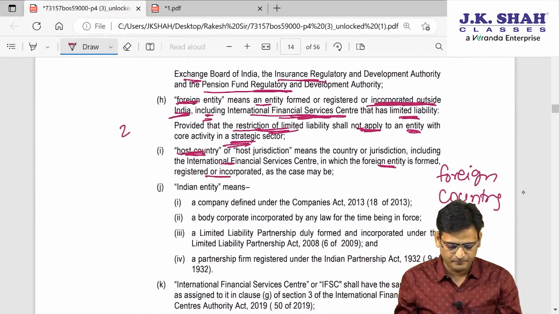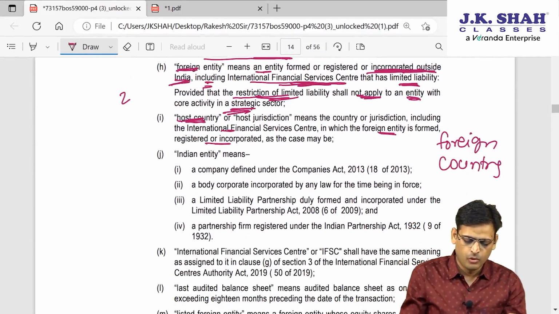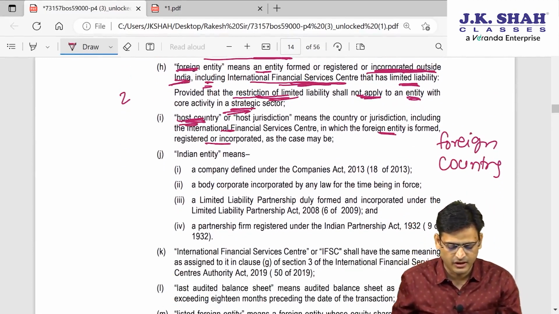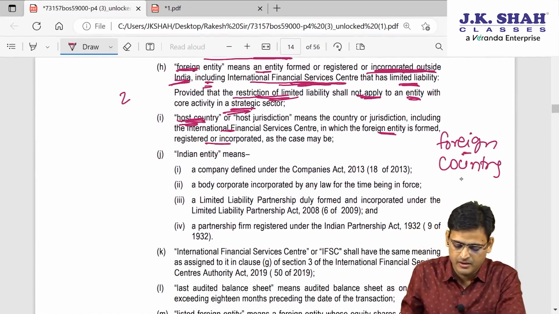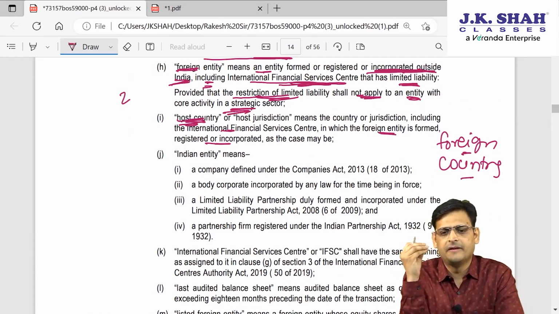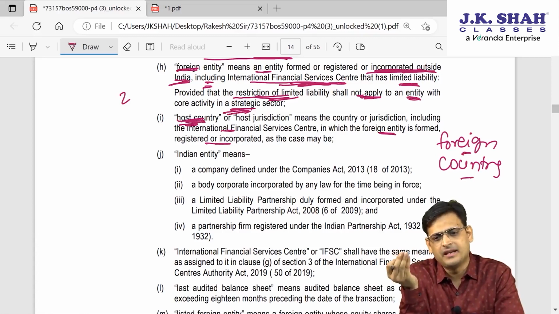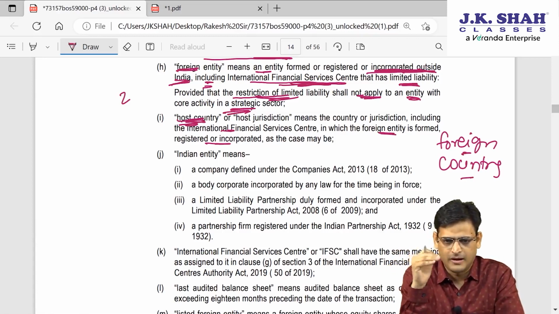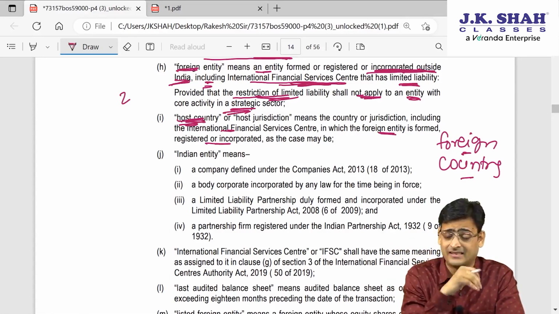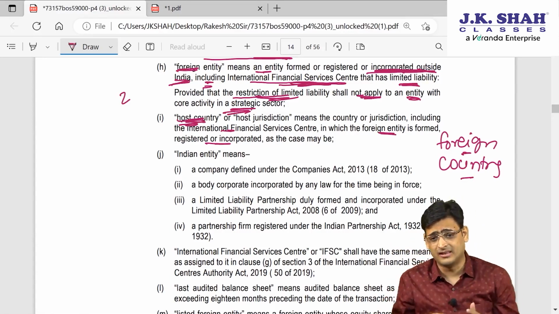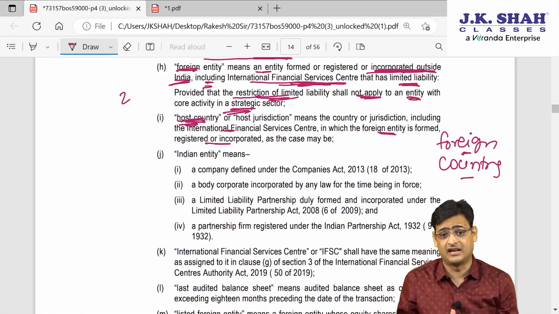Now, next point, what is a host country? A host country means a foreign country, you can remember. So if Reliance is making an investment in Microsoft, Microsoft is in the USA, so the USA is the host country. Is this clear? Foreign country. But as I already told you, IFSC is not in a foreign country, but it is still treated as outside India.